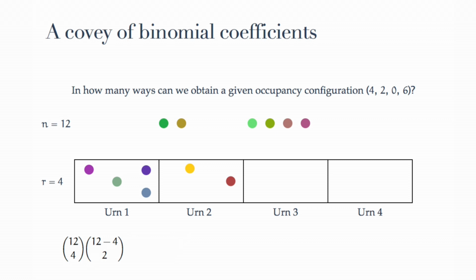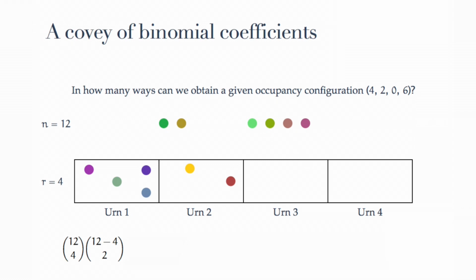Excellent. Now, at this point, we've removed 6 balls from the population. We have 12 minus 6 balls left, or 6 balls left. Of those, none go into the third urn. Of course, there's only one way to do this. Nothing goes in there. But to identify this logically, what we're saying is that we have 12 minus 6, or 6 balls, and none go into the third urn.